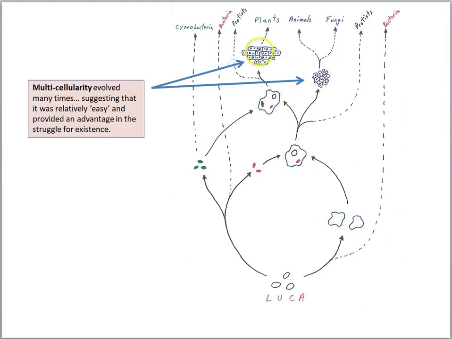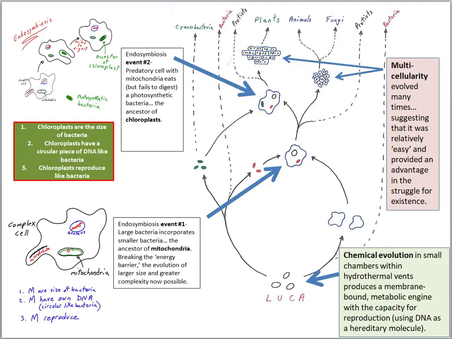So now we have the origin of multicelled organisms, but again, they would be impossible were it not for that first endosymbiosis event that allowed for the breaking of the energy barrier. Now cells could get big and complex, and that made multicelled life possible in the future. So together, it's an incredible story. In the 4 billion years of the history of life on Earth, starting from simple bacteria cells, we get a